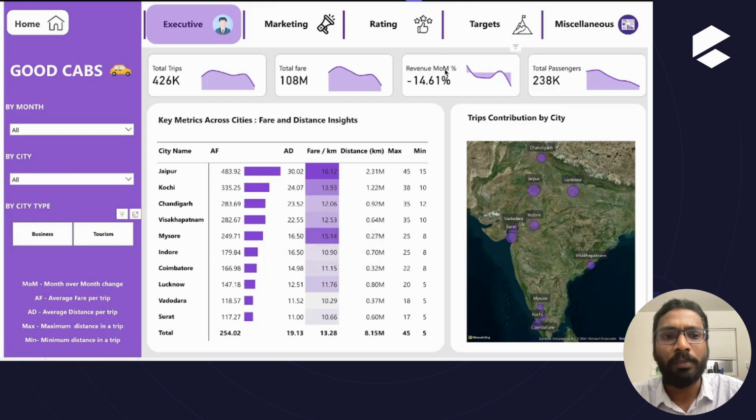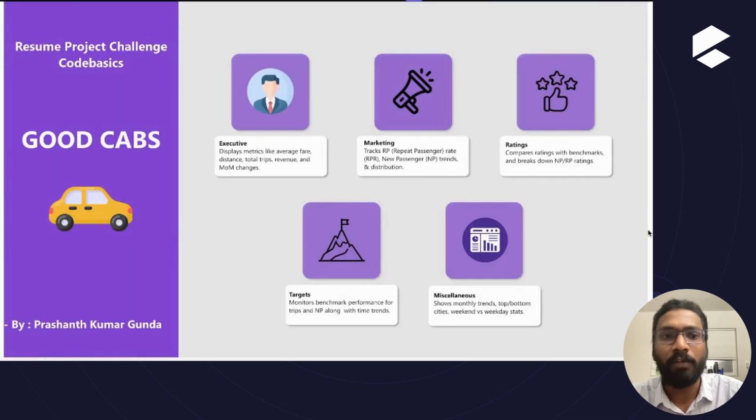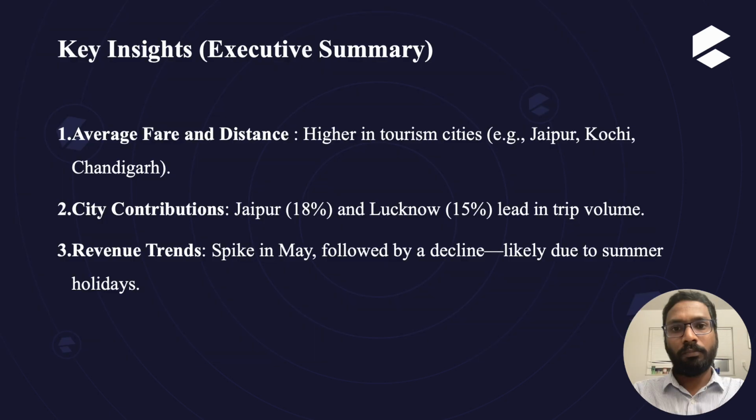So those are some insights that can be taken from this view. Some of the key insights in the executive view: the first one is that the average fare and distance are higher in tourism cities, and the second one is the city contribution. Jaipur and Lucknow, where in the map you can see the size of the bubbles, have higher bubble sizes, which are 18% and 15%, and so they lead in the trip volume. And one more insight is revenue trends.